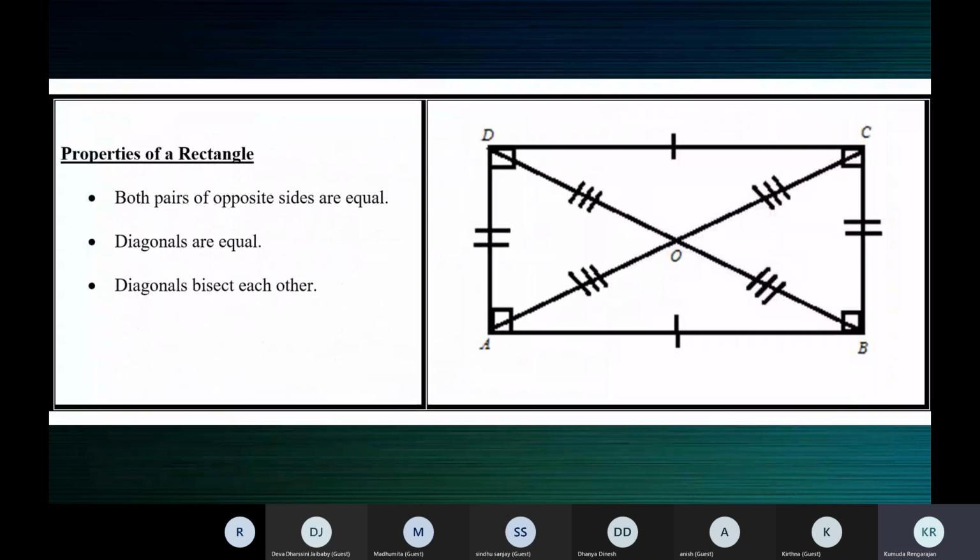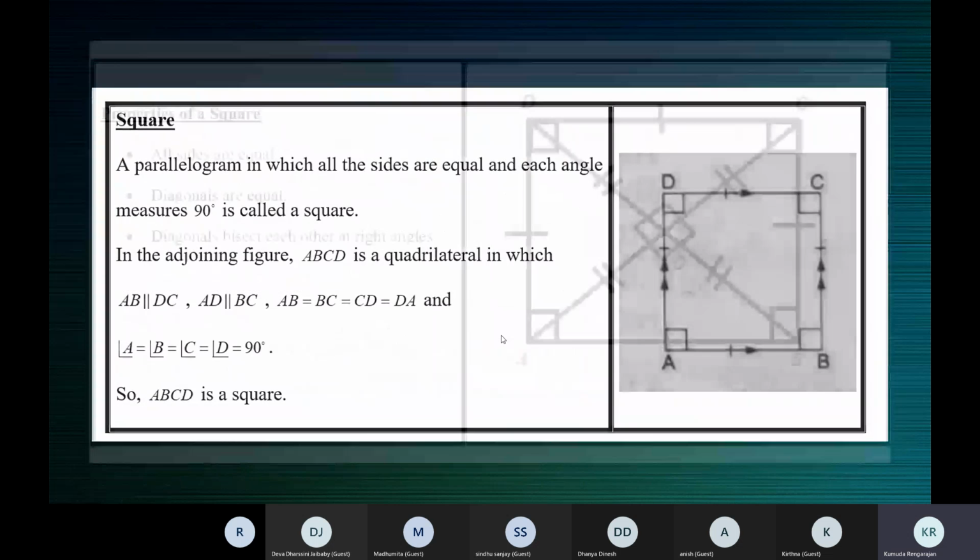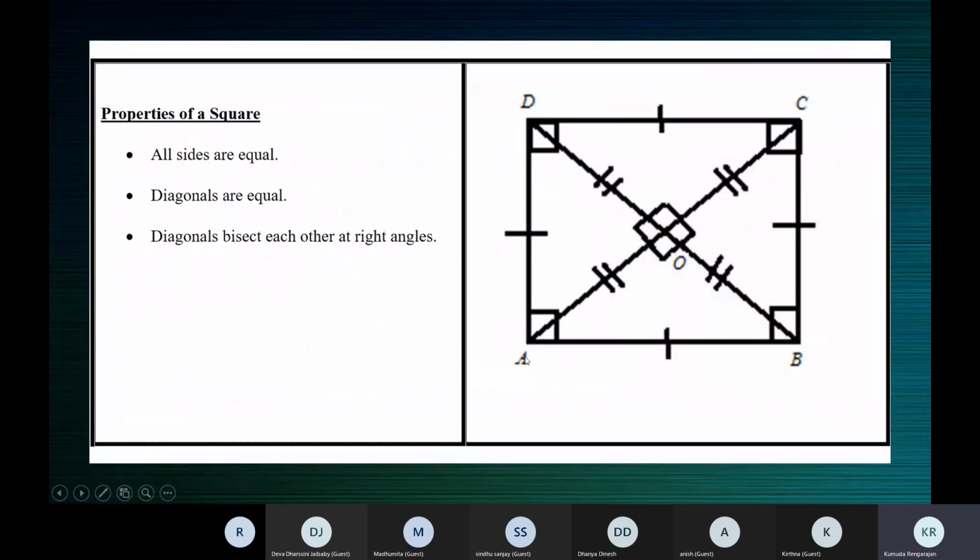Now in a rectangle, adjacent sides are equal means... oh no, not in a rectangle, I'm sorry. This is a square. In a square, when we say the adjacent sides are equal, we don't say all sides are equal, you say adjacent sides are equal. So AB is equal to BC. But because a square is a parallelogram, opposite sides are equal.